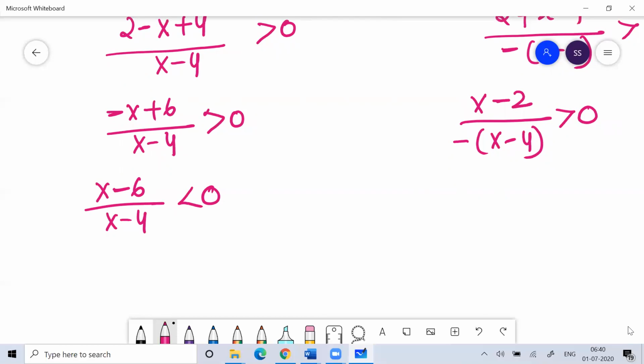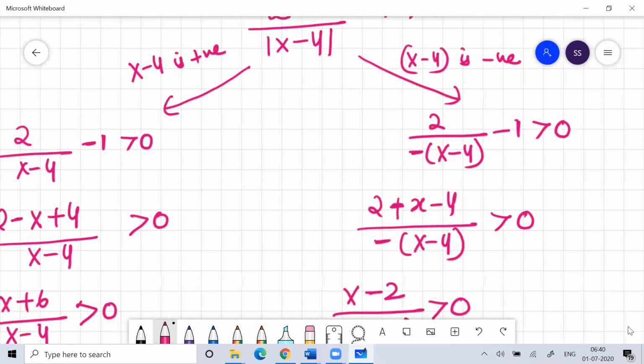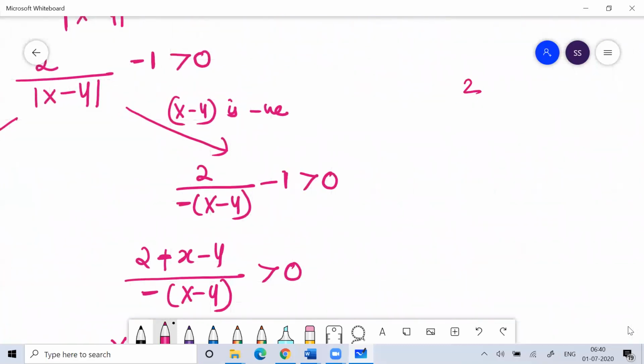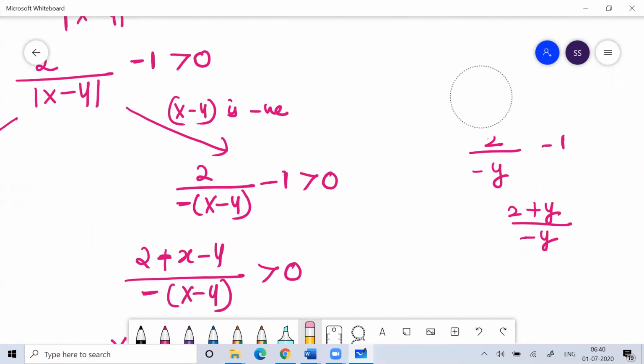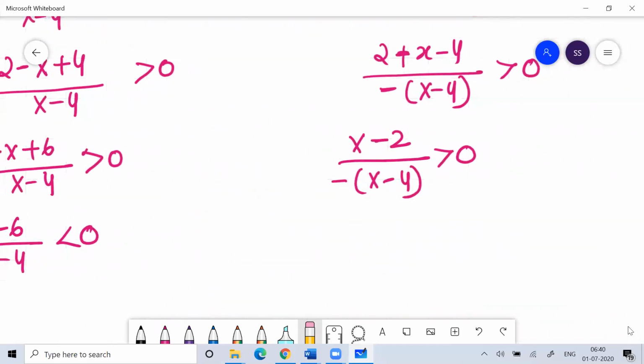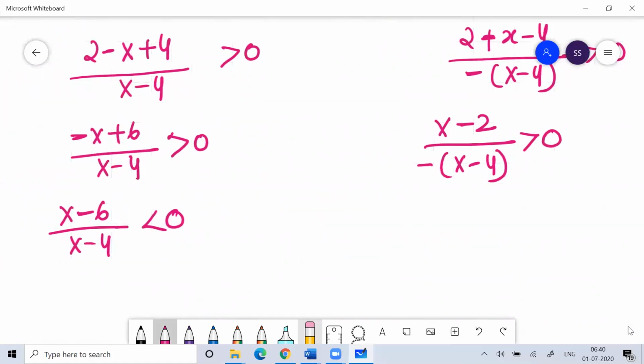Multiply by minus 1. So probably I can bring this minus sign up.